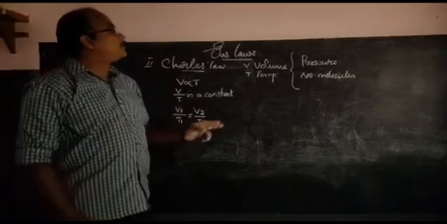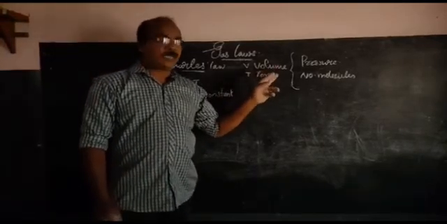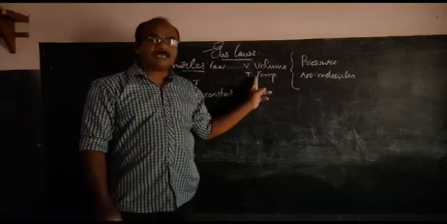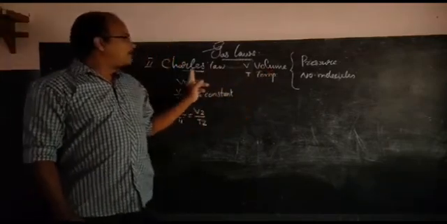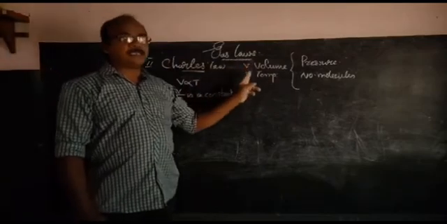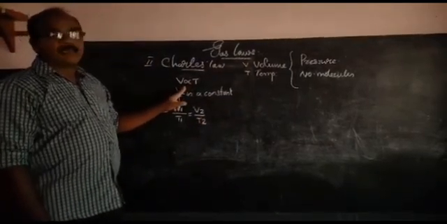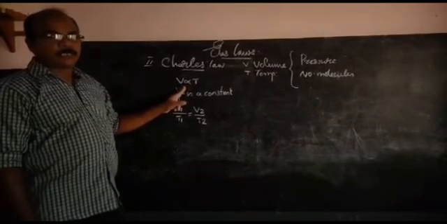Earlier, when we discussed the points related to gas, we knew that there is a connection between volume and temperature. Increase in temperature increases the volume. Charles clearly says the relation between volume and temperature is a direct relationship, V directly proportional to T.